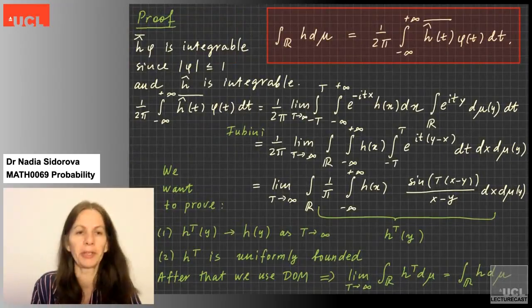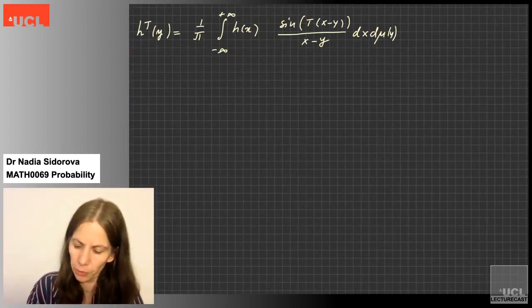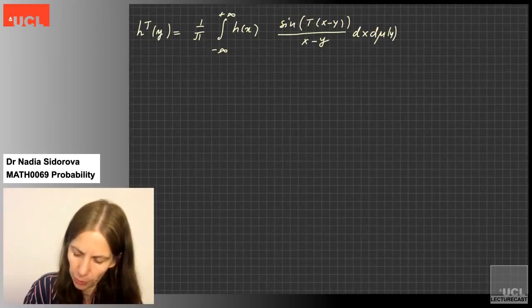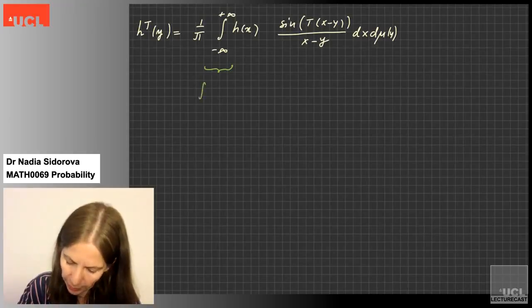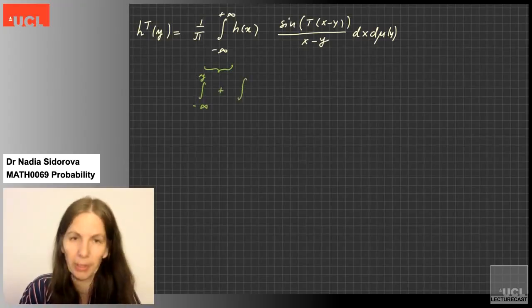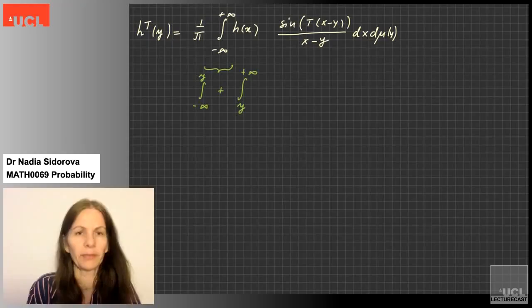I won't copy the points 1 and 2 which we have to prove. What I want to do here is the following. I want to split this integral into two halves. One will be the integral from minus infinity to y, and the other one will be the integral from y to plus infinity. And I will split my function h_t accordingly.